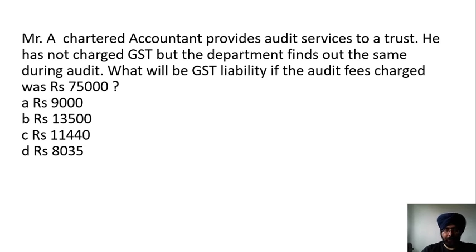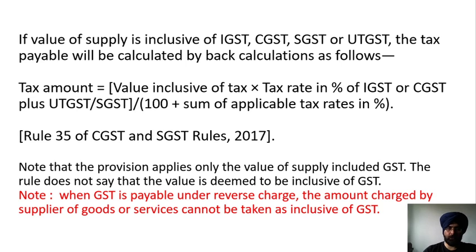So here the correct answer is in the valuation rule. If the value of the supply is inclusive of IGST, CGST, SGST or UTGST, the tax payable will be calculated by back calculation as follows. Tax amount equals value inclusive of tax multiplied by the tax rate in percentage of IGST, or CGST plus SGST or UTGST, divided by 100 plus the sum of the applicable tax rates in percentage terms. This is written in Rule 30 of the CGST and SGST Rules.